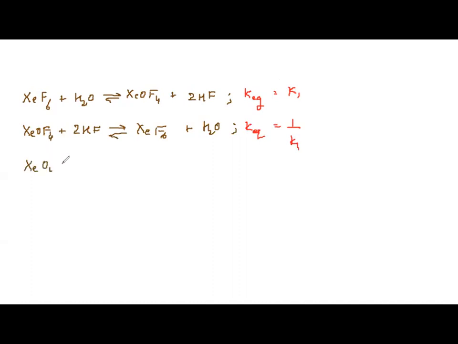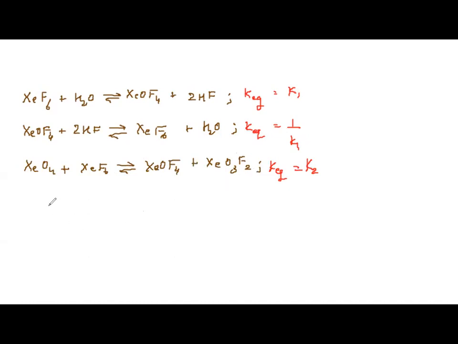XeO4 plus XeF6 gives XeOF4 plus XeO3F2, and they have said the equilibrium constant is K2. So we have not done any changes over here. Okay, how do we solve it now?